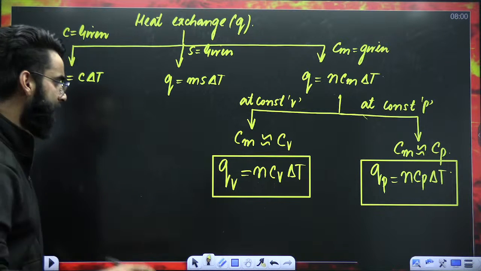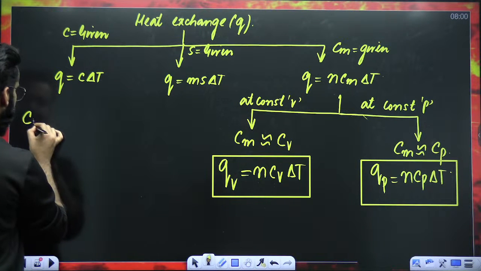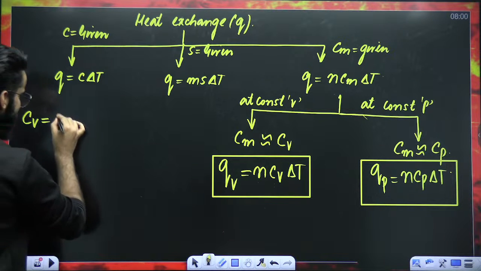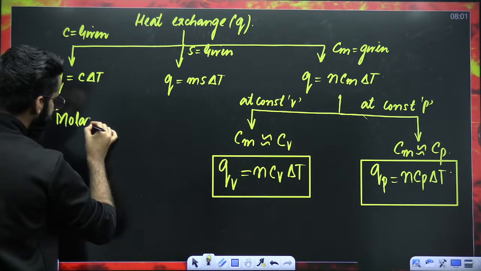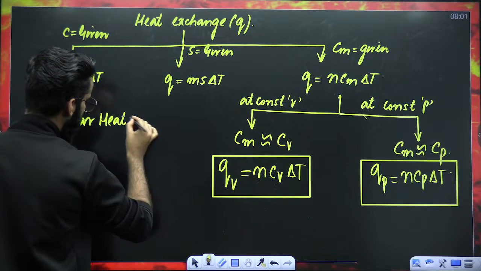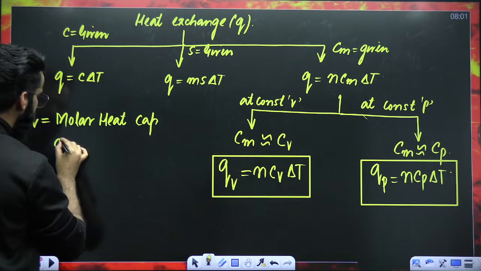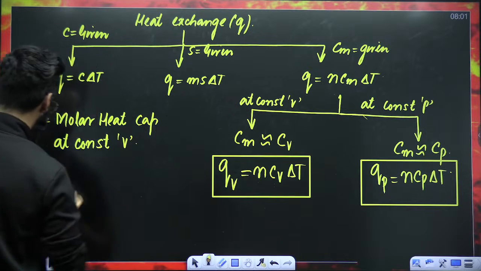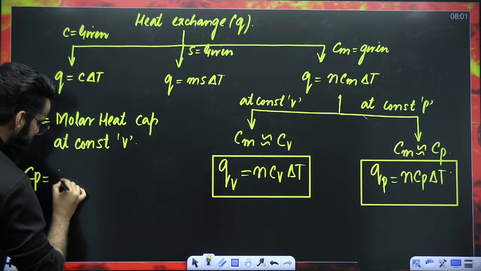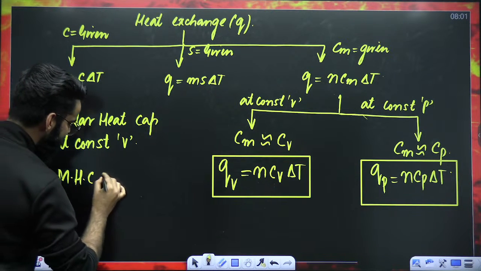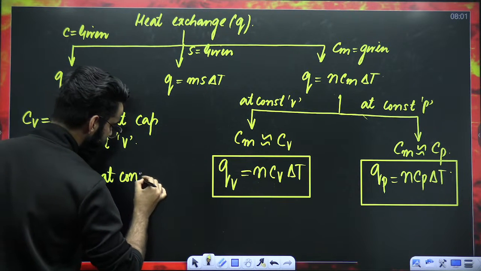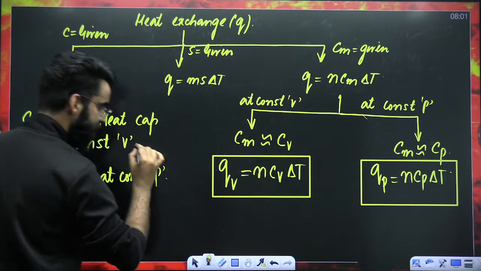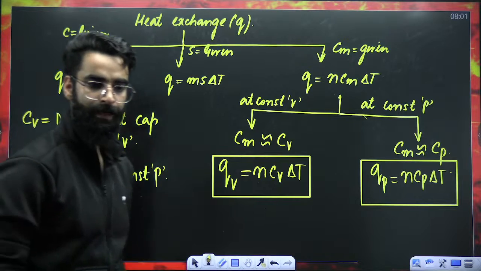My dear students, first thing, what is CV? How do you define the CV? CV is basically molar heat capacity at constant volume. What about CP? CP is molar heat capacity at constant pressure.